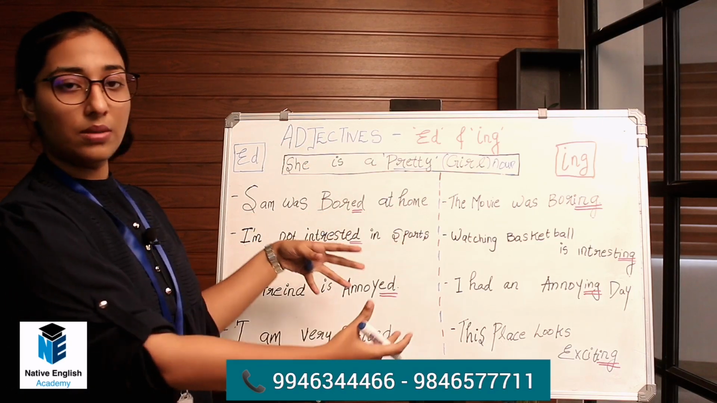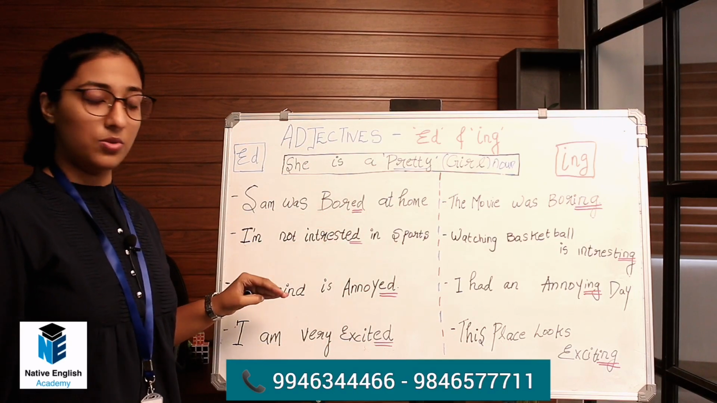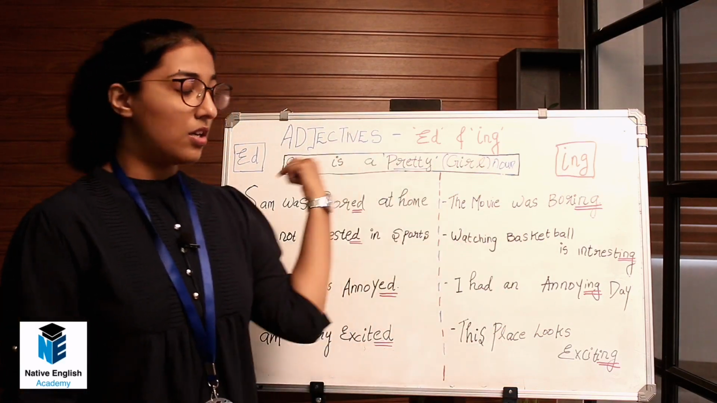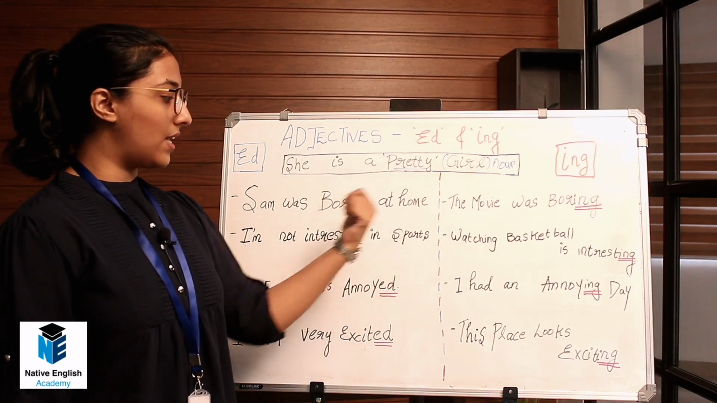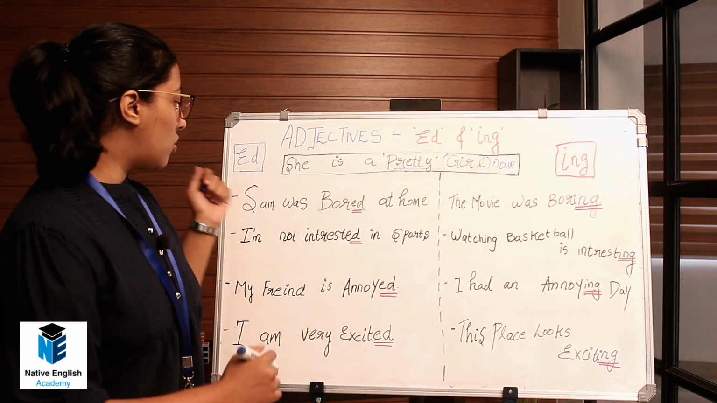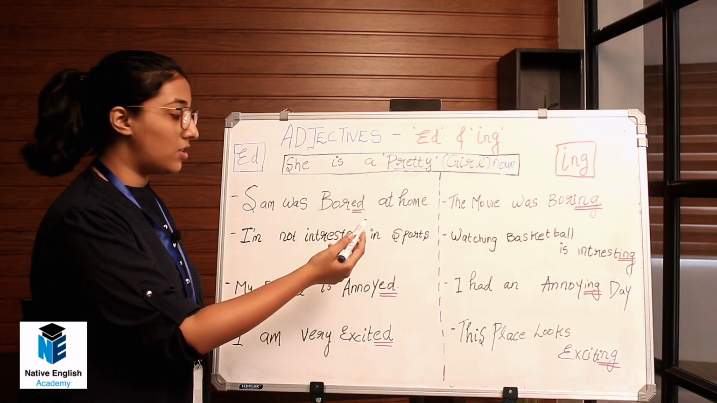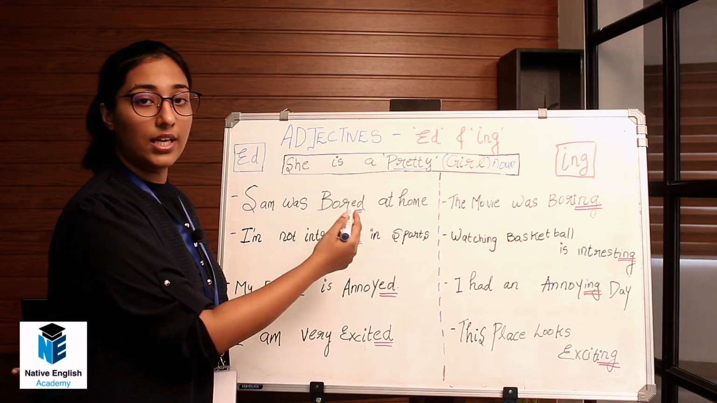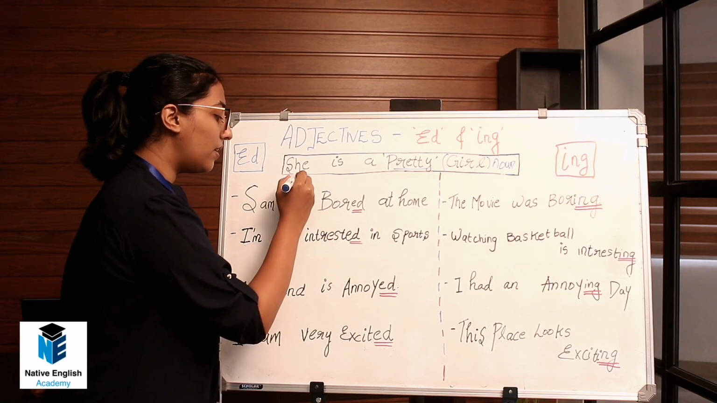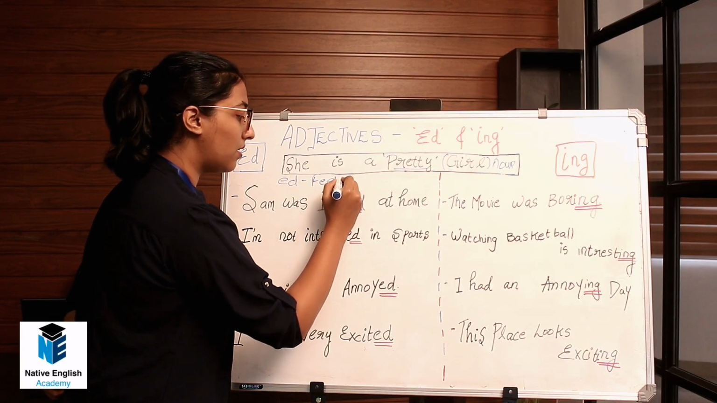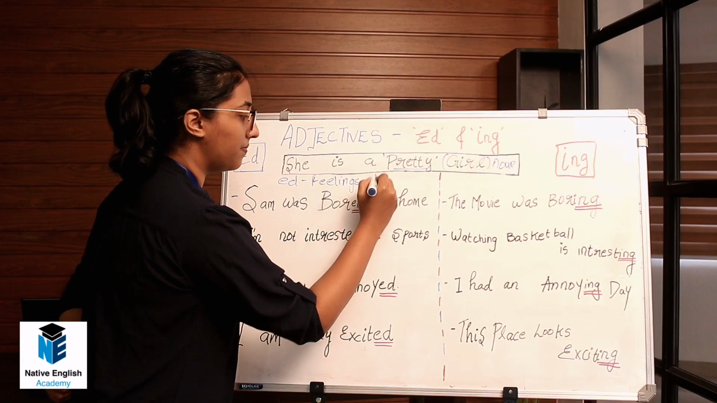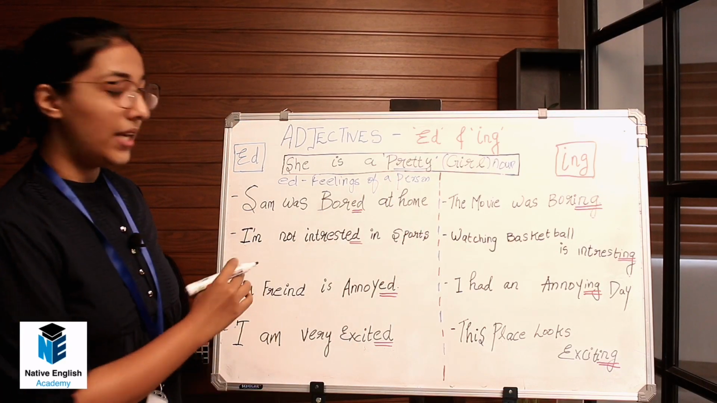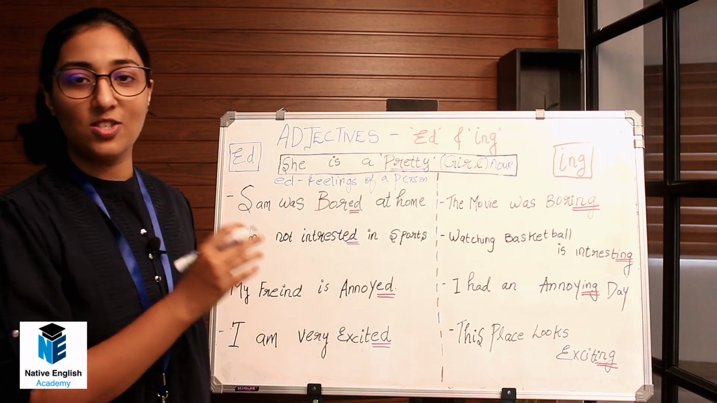So let's look into some usages. Here we have ed usages, words ending with ed, and here we have ing ending usages. I'll go through each one, okay? Looking into the first one, Sam was bored at home. Here we can understand that it's ending with ed, right? So ed is for feelings of a person. Okay, so ed ending words are used as feelings of a person.